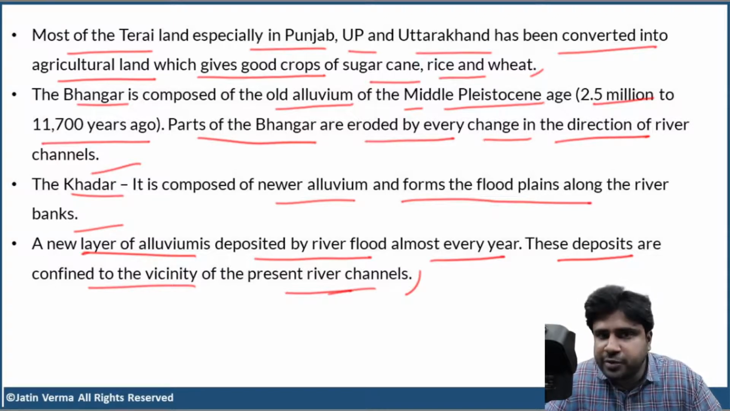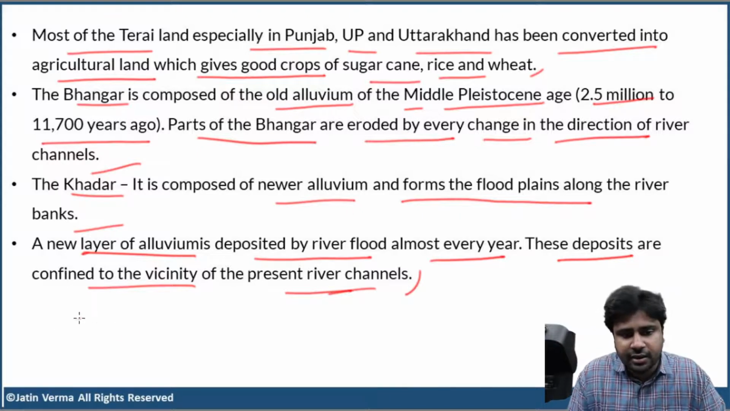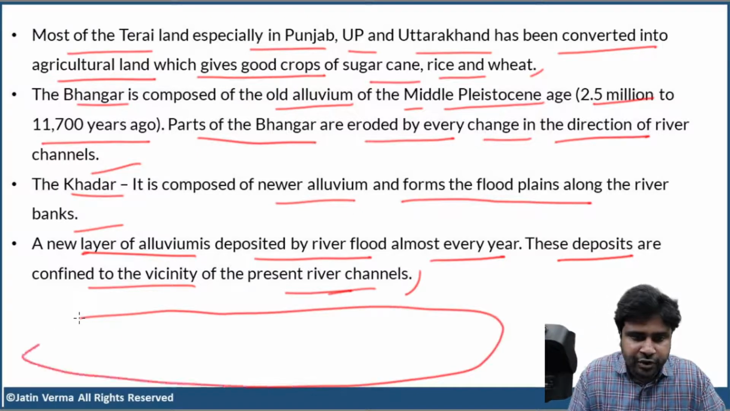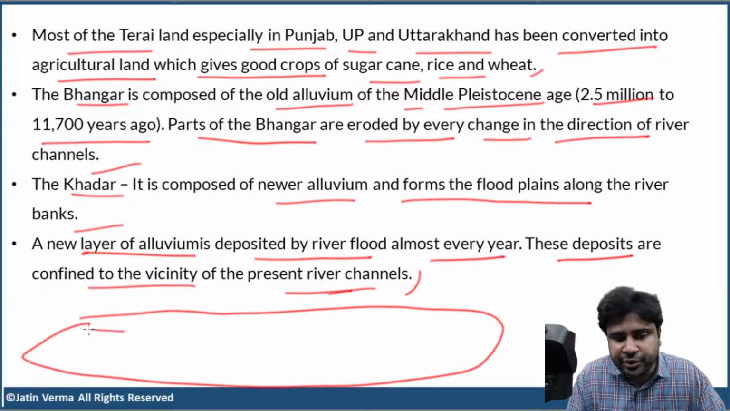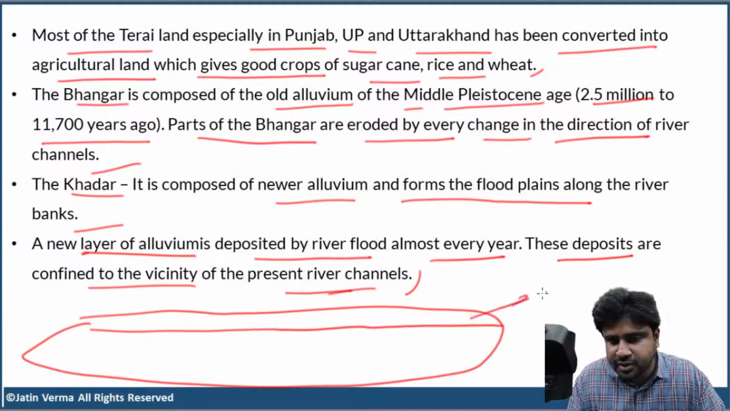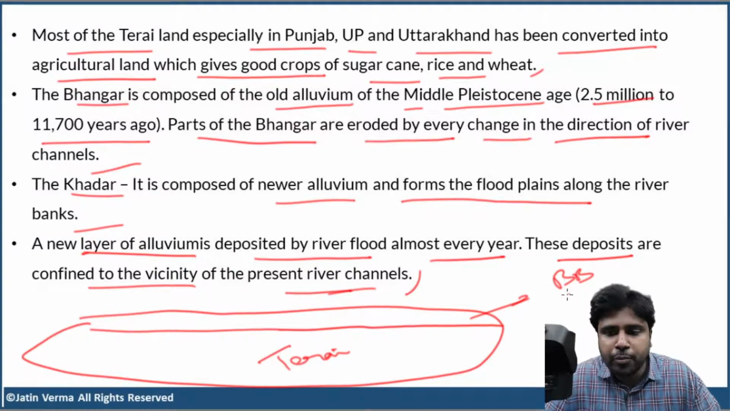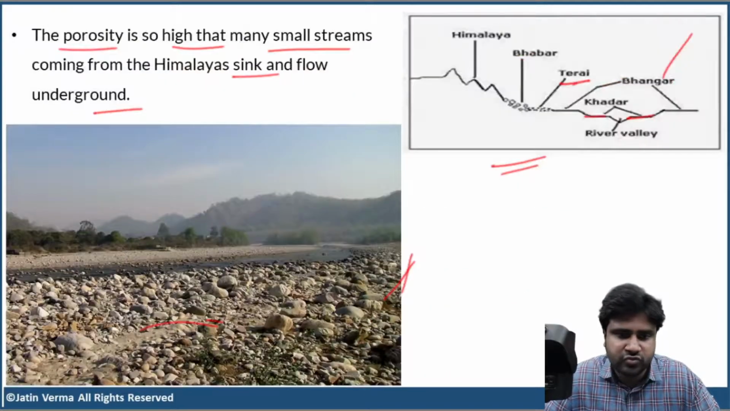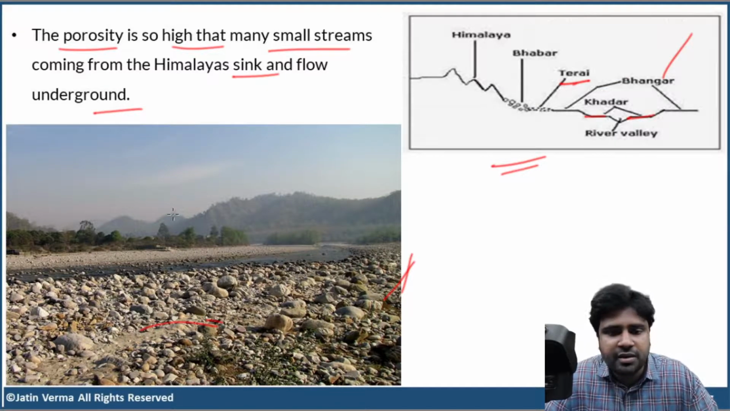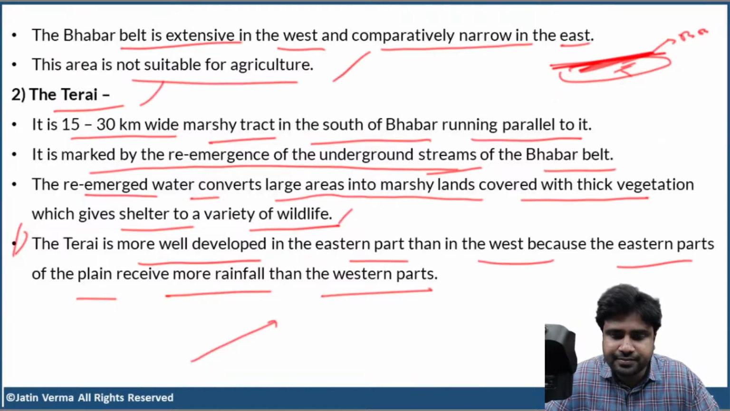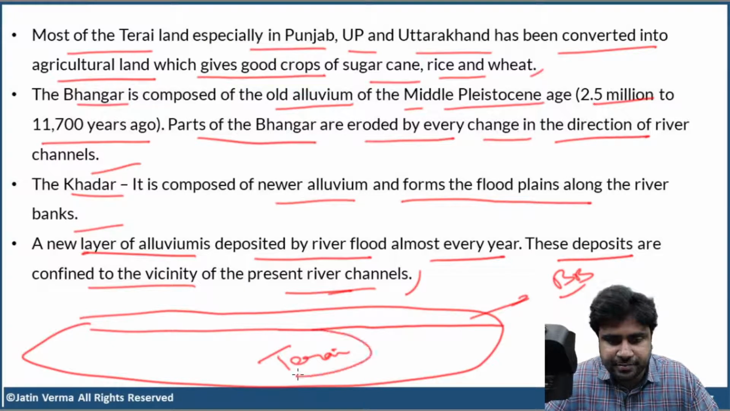Here, please don't get confused between Bhangar and Bhabar. See, it is like this. The entire Great Plain of northern India is divided into the Bhabar belt and Terai. Now, Bhabar belt is what? This is Bhabar belt: all huge rocks, huge pebbles, big rocks. Now, what is Terai? The rest, everything is Terai.